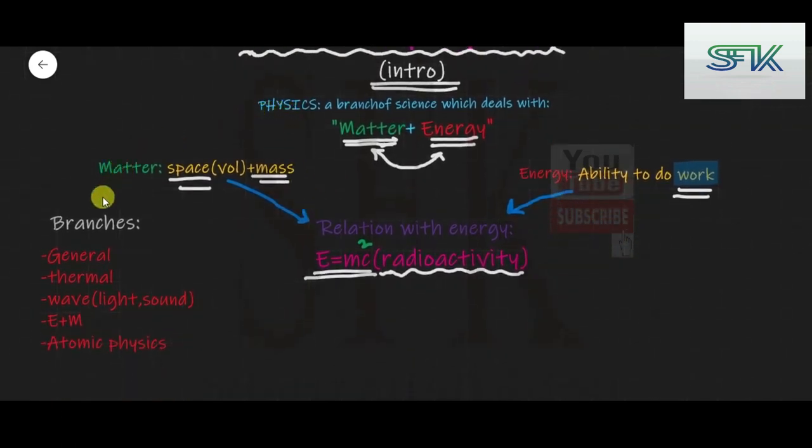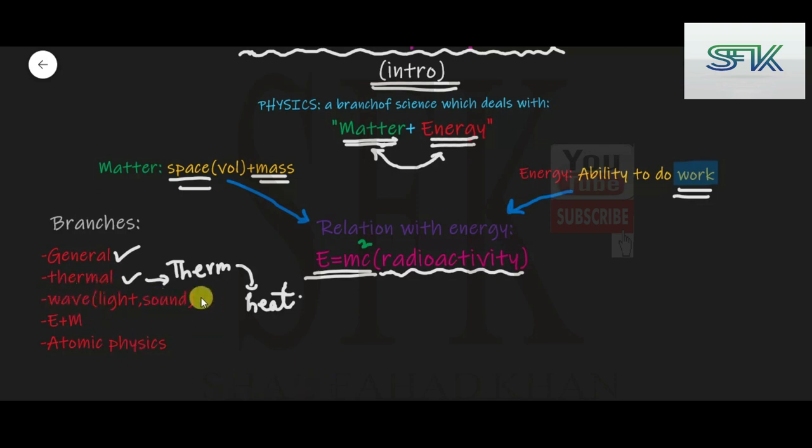Physics can also be subdivided into further branches, and these are just a few examples. We can have general physics, and thermal physics. As the name suggests, it's the physics related to heat energy. Therm means heat. So it covers the transfer of heat, the ways by which heat is transferred from one body to another, and so on. We have a whole detailed chapter on thermal physics, which we'll be doing later on.